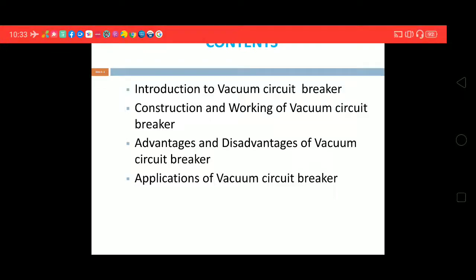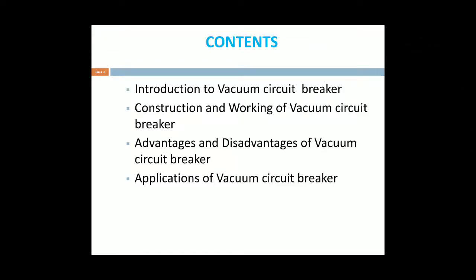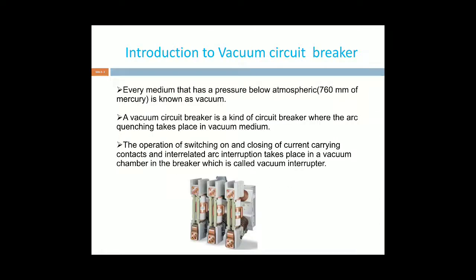The contents are: introduction to the vacuum circuit breaker, construction and working of the vacuum circuit breaker, advantages and disadvantages of vacuum circuit breakers, and applications of vacuum circuit breakers. The first one is the introduction.